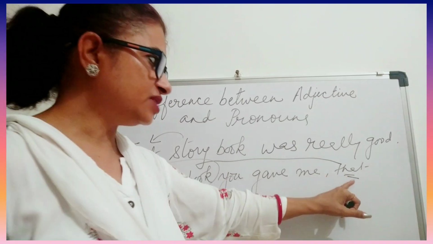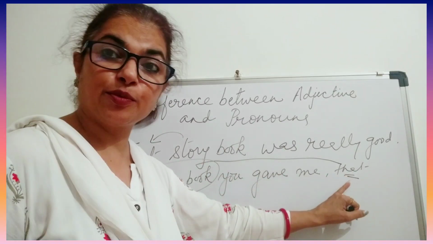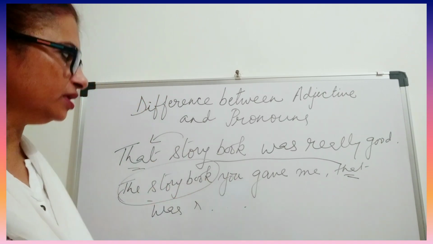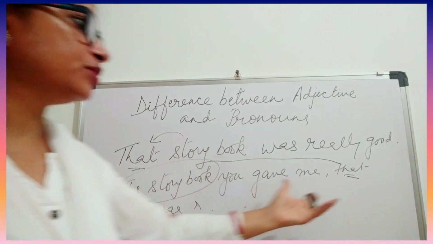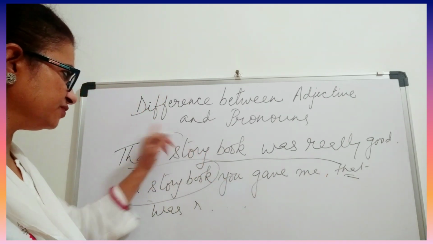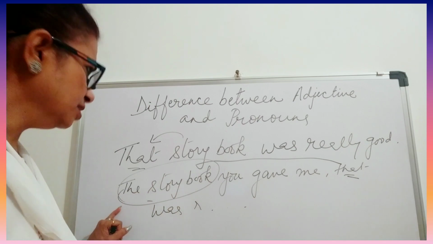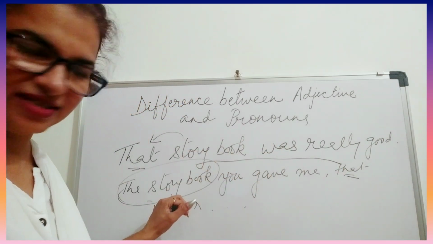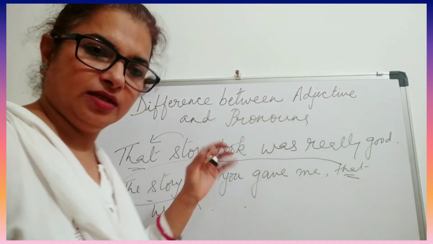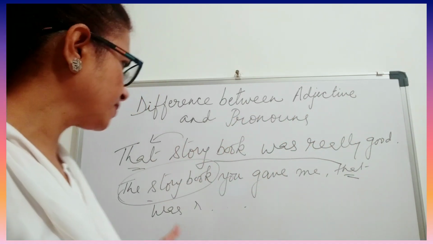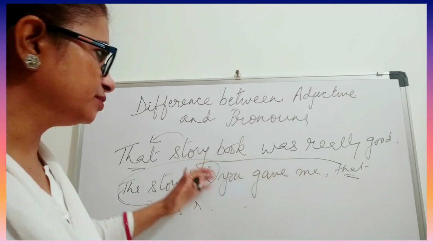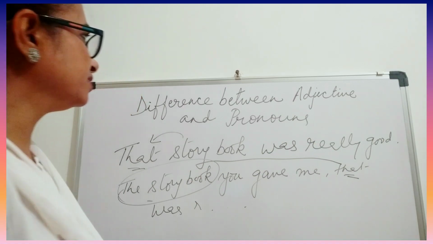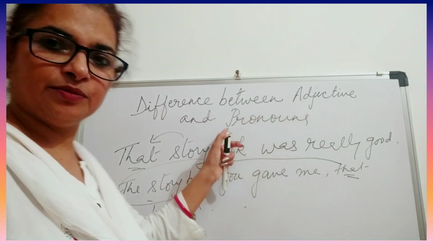So this word is replacing. Here it is a pronoun, whereas here it is an adjective. So this is the difference between adjective and pronoun. An adjective you will find just before the noun, whereas a pronoun is far away and it is replacing a noun phrase. Sometimes it might replace a noun or any pronoun also. So this is the difference between adjectives and pronouns.